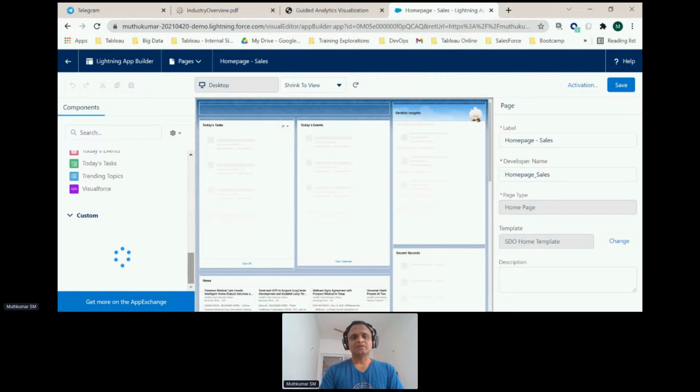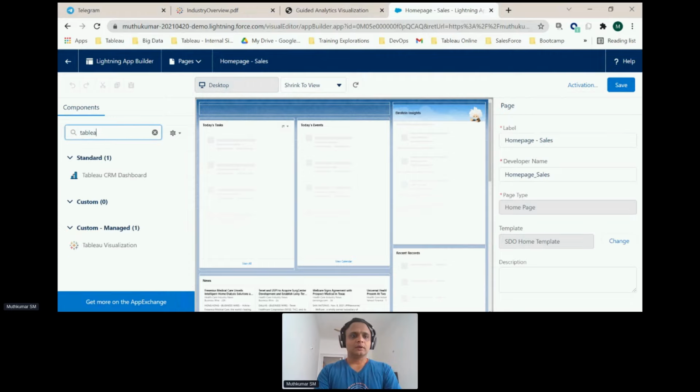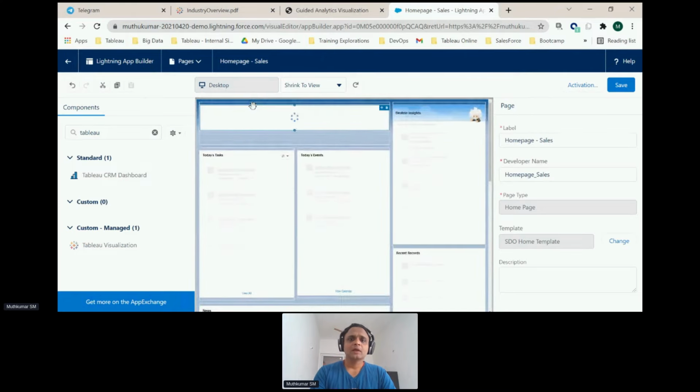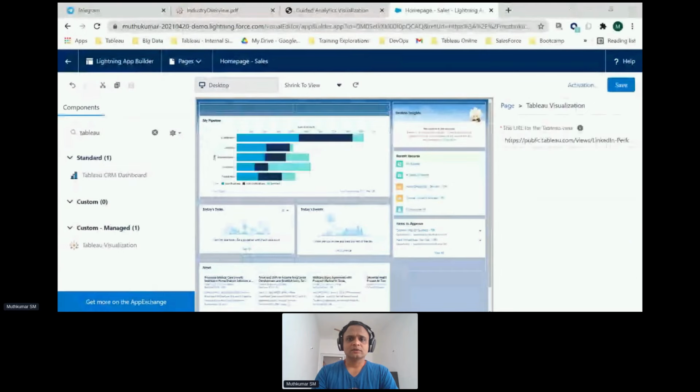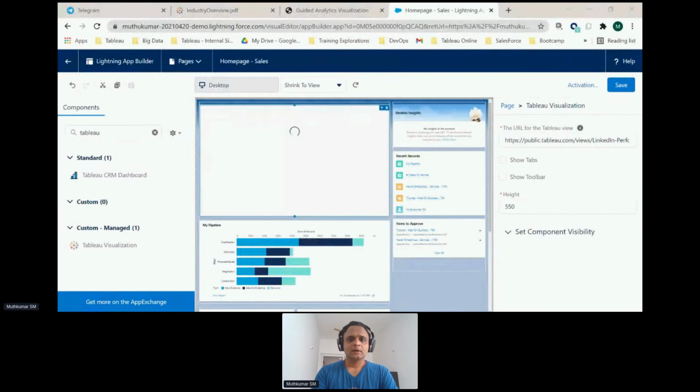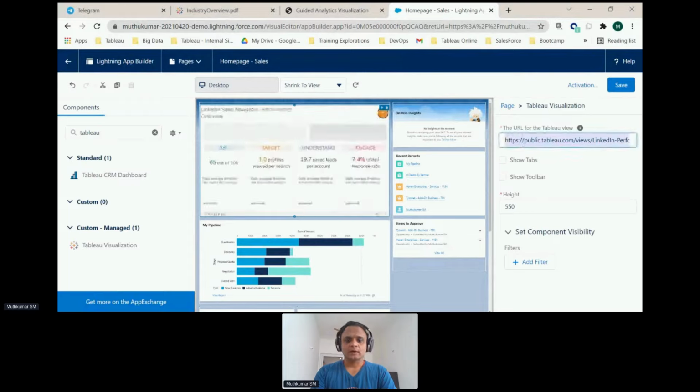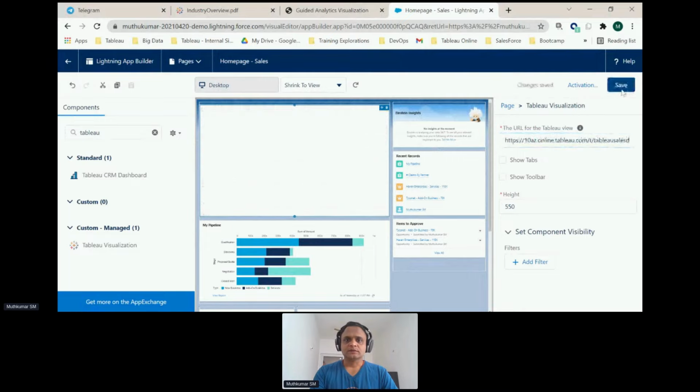So there is an AppExchange-based object available for Tableau. I could basically choose this Tableau visualization. I can drag and drop this, let's say, at the top of the frame, and let me set a dynamic URL for this. Let's say I want to embed this link that I have in the Tableau dashboard onto this. So I'll choose this Tableau dashboard, and let's just say save.